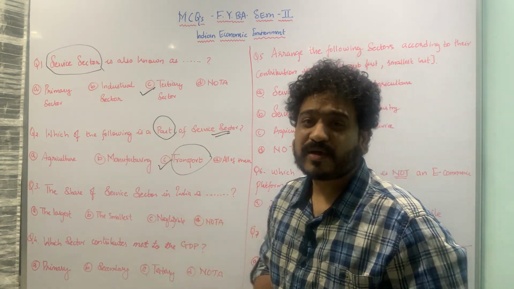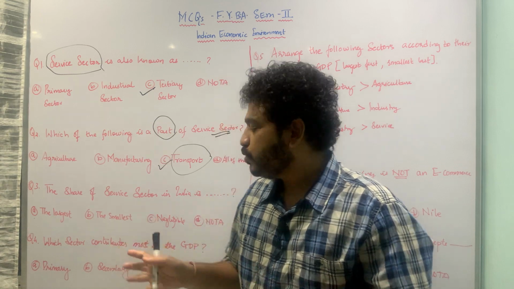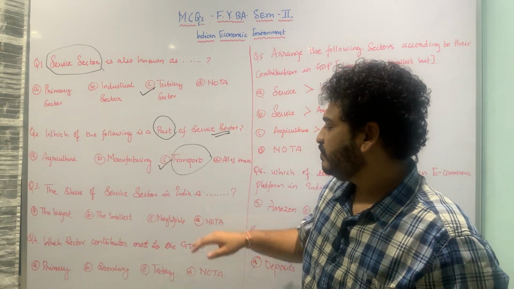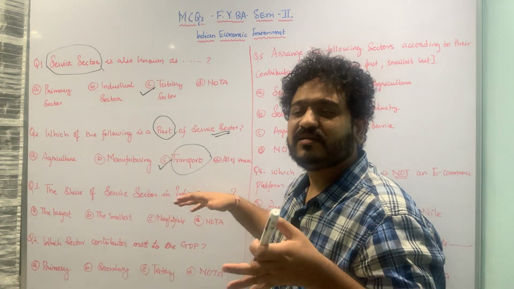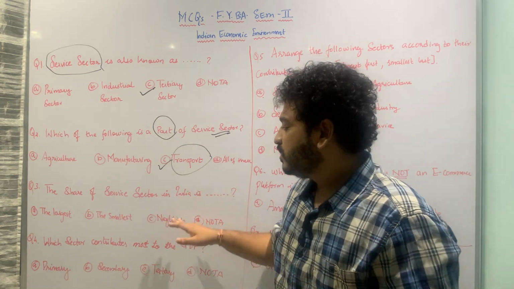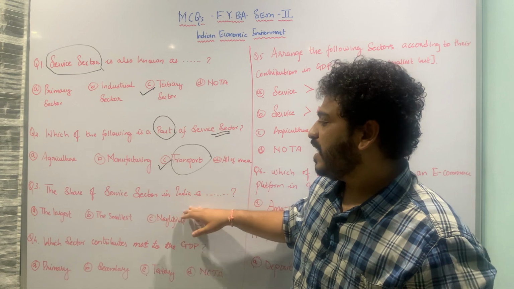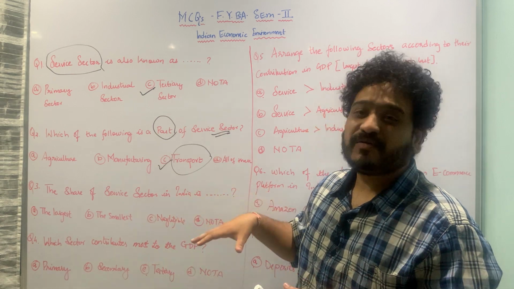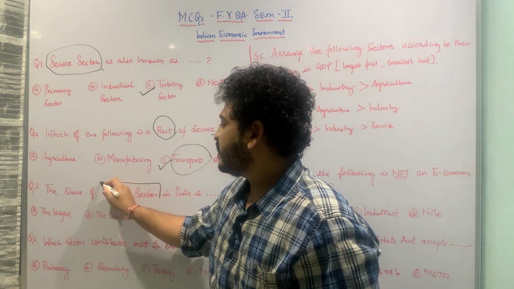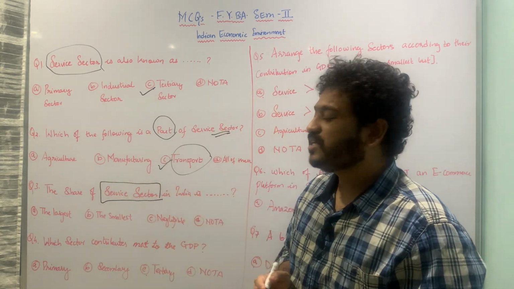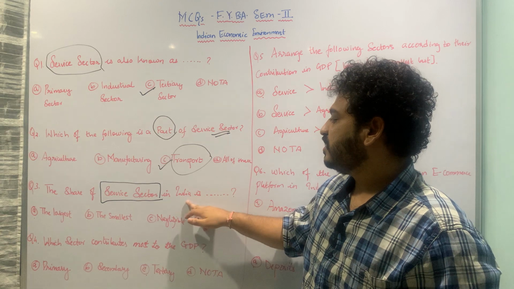The next MCQ looks at the share of certain sectors towards the gross domestic product. Whenever you look at the sectoral contribution in India, we have certain options, and here I am looking at the share of the service sector to be very precise. The question is: what is the share of the service sector in India?